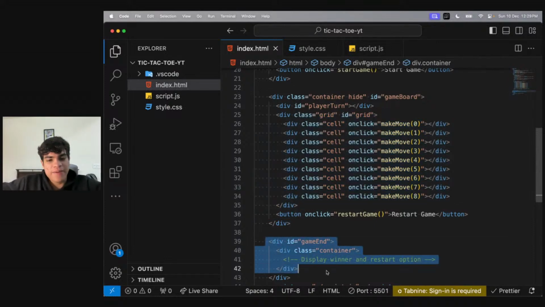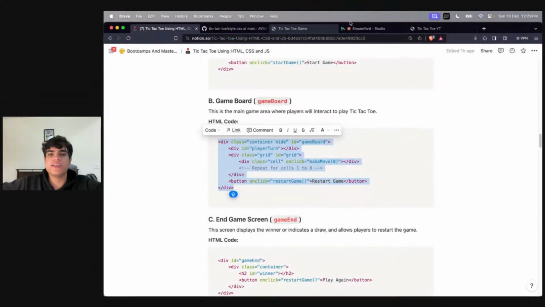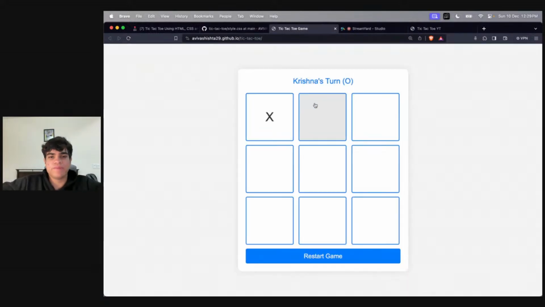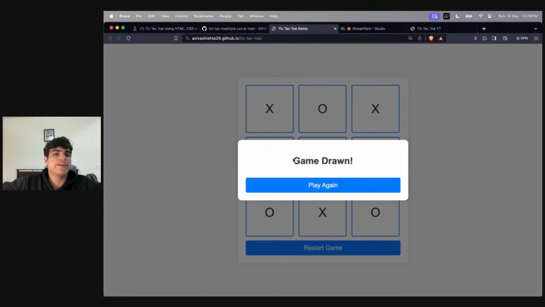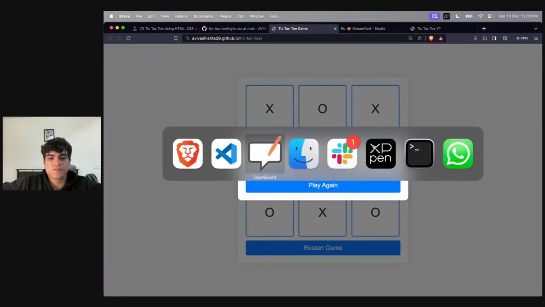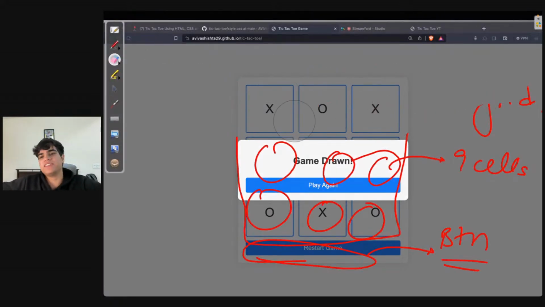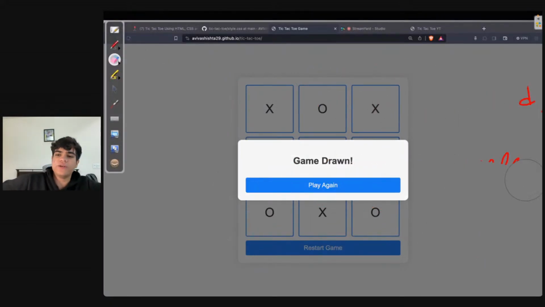Let's quickly write the game end HTML as well. What will the game end contain? Look at this. Whenever I'm ending the game, okay, the game is done. Whenever I'm ending the game, again, I see something very, very simple. First, you need to understand that I see an overlay.